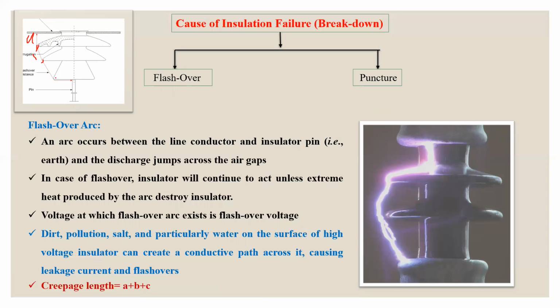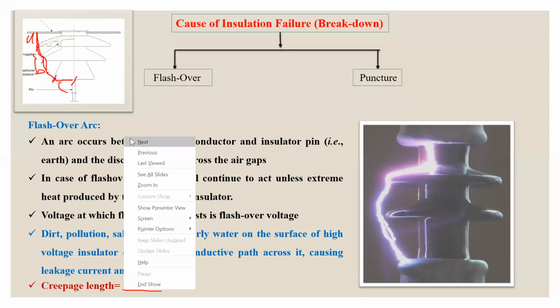From this point to this point, length is C. And this total length of conduction current path is called creepage path or creepage length. This is called creepage length.